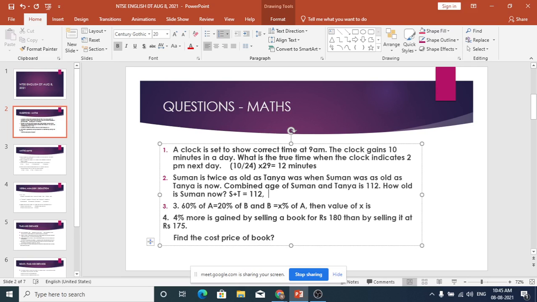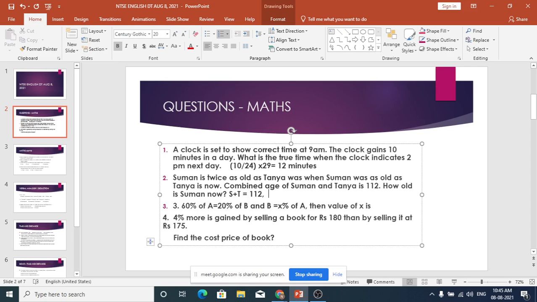What is that? How do we make another? Suman is twice as old as Tanya. Okay, some years back, Suman was some age, whatever be the age. Let us say X years back.